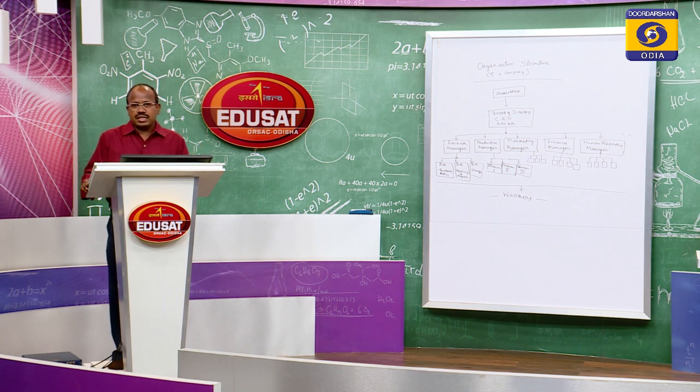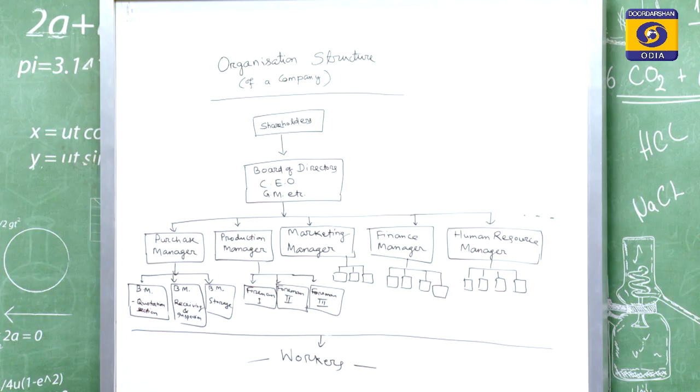Organizing is the process of creating an organization structure which shows various job positions, as shown on the board. At the top of the structure there are shareholders, who are the owners of the company. Then below them there are the board of directors, general manager, CEO, chief executive officers. Then below them departmental managers: purchase manager, production manager, finance manager and so on, and below them section officers or branch managers. Below section officers and branch managers there are workers, those who work in the field.